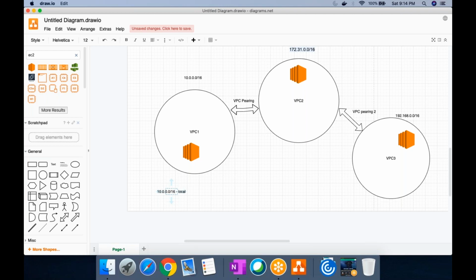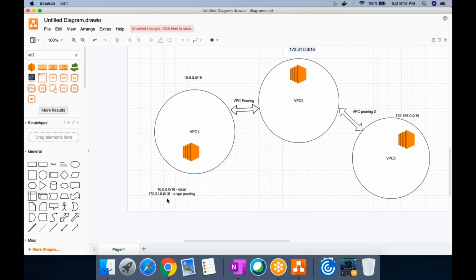This is local. Then you will have another route called 172.31.0.16/16. This will go to some VPC endpoint. VPC peering is 21, let's say. Now you don't have any route for 192.168. Where will the traffic go? It will not go anywhere.